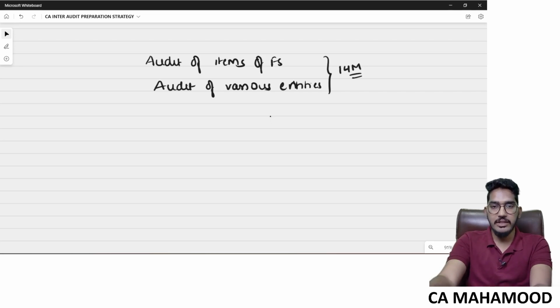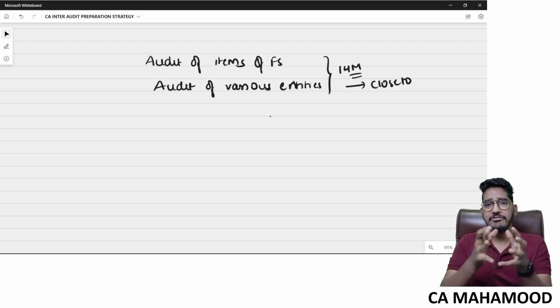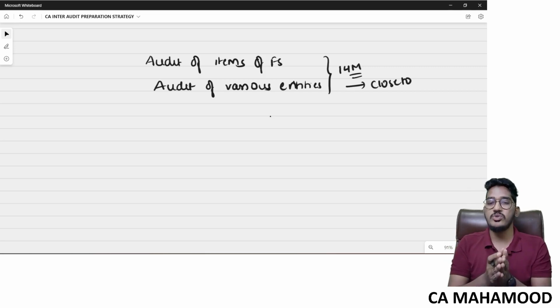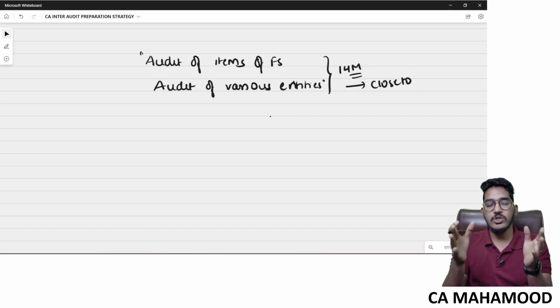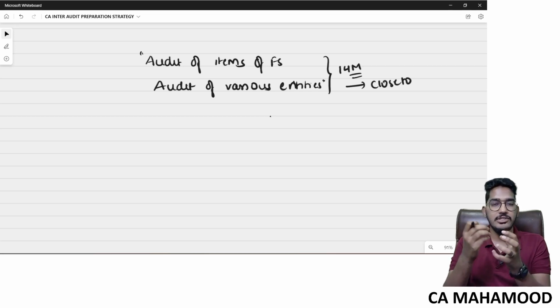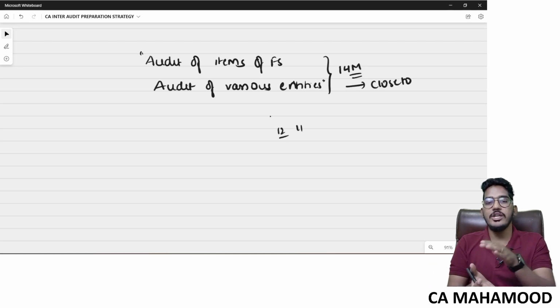My suggestion will be to prepare these two chapters as close to the exam as possible. Plan the preparation of these two chapters at the end, close to the exam. Don't prepare them well in advance. Why? Because we are just giving a novel reading, so it will be much better. The closer you prepare to the examination, the better the chances you will retain them in your brain. And also on the day of the examination, assume that you are closing your preparation by 12 or by 11. You should be closing your revision only after going through these two chapters.